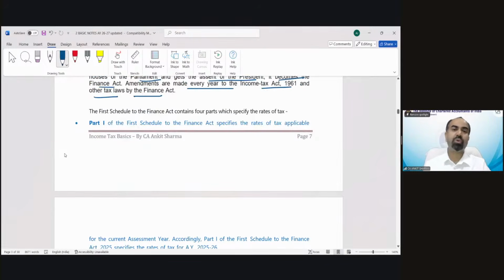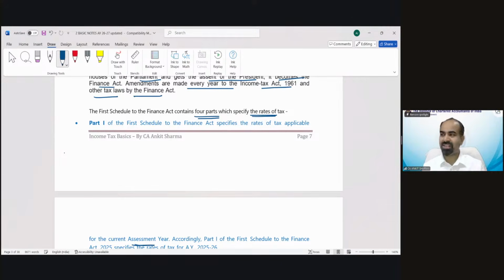The first schedule to the Finance Act contains 4 parts which specify the rates of taxes. These rates of taxes are discussed here in a very short form, but the detail is going to be discussed in future chapters. Technically there are 4 parts. Part 1 of the first schedule to the Finance Act specifies the rates of tax applicable for the current assessment year.